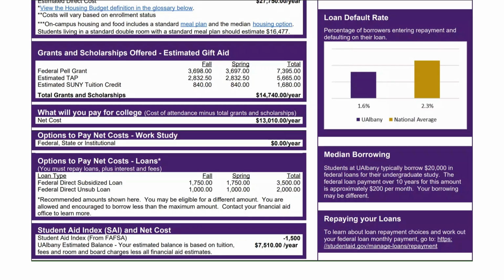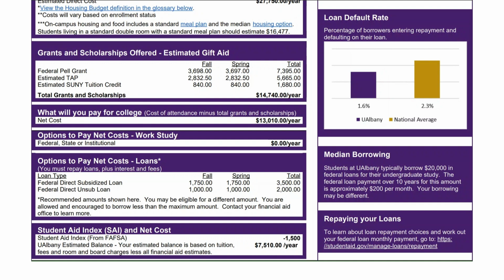Your award letter displays your specific Student Aid Index, or SAI, as calculated by the U.S. Department of Education. Your SAI is used to determine your eligibility for federal aid programs. The index spans from negative 1,500 to 999,999. Where your SAI falls within this range will help us determine your aid eligibility.